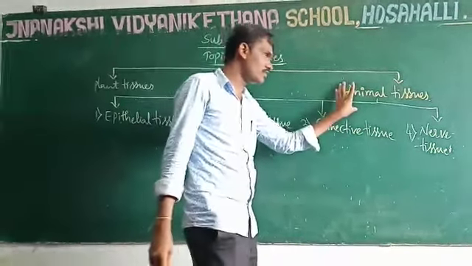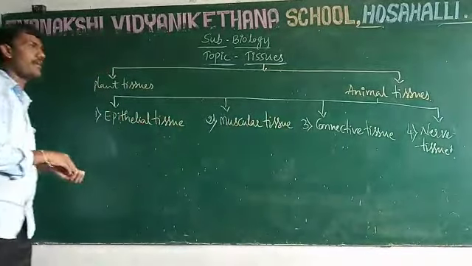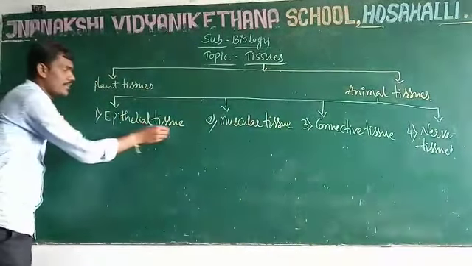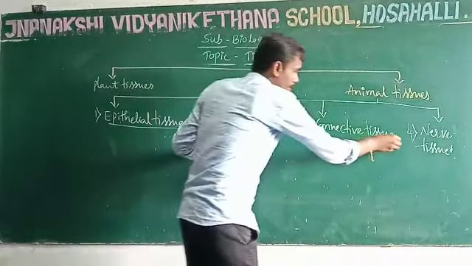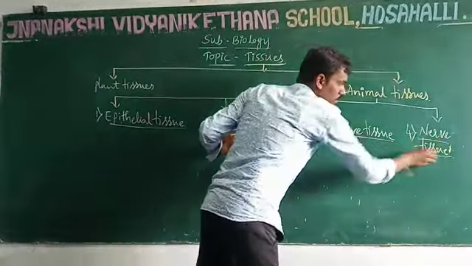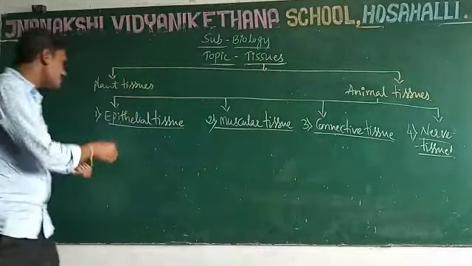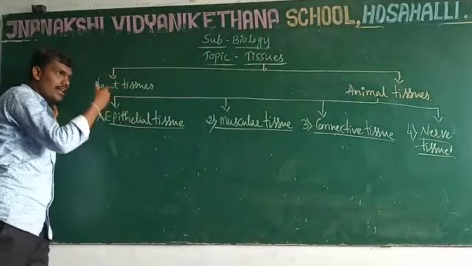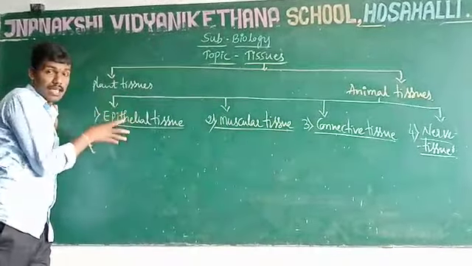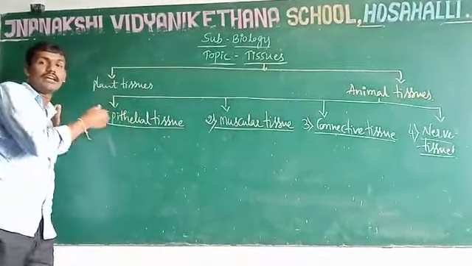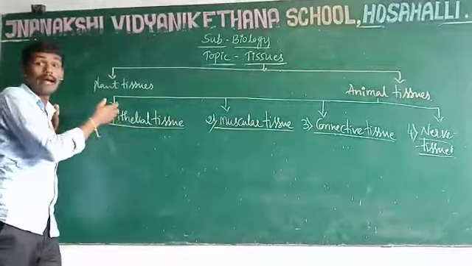Let us study the classification of animal tissues. Animal tissues are classified into four types based on the functions: epithelial tissue, muscular tissue, connective tissue, and nerve tissue. Epithelial tissue is classified into different types based on the structure and functions of the epithelial cells: squamous epithelium, ciliated epithelium, columnar epithelium, cuboidal epithelium.